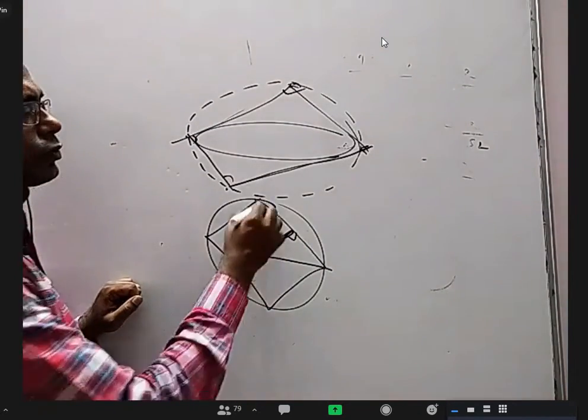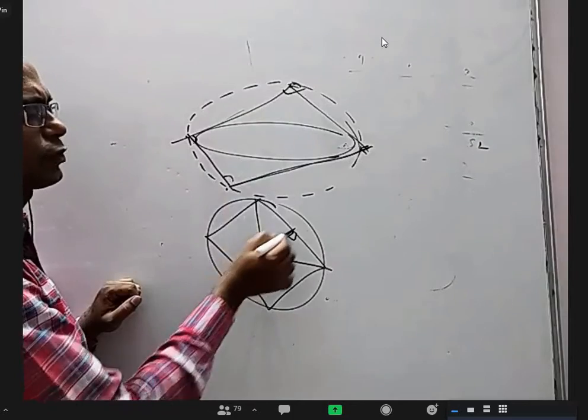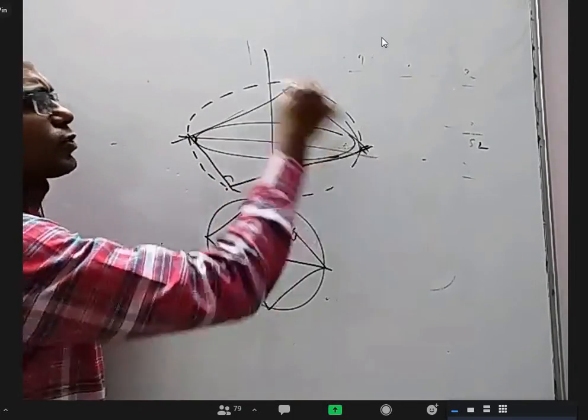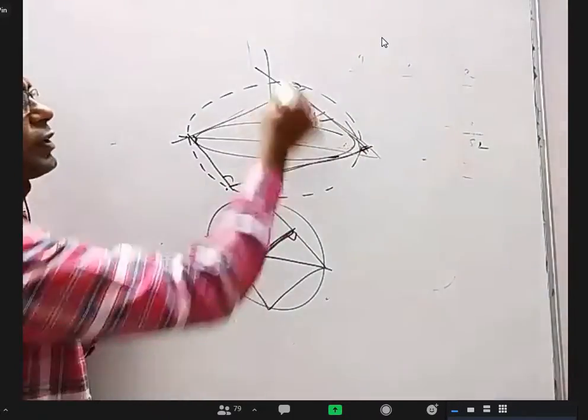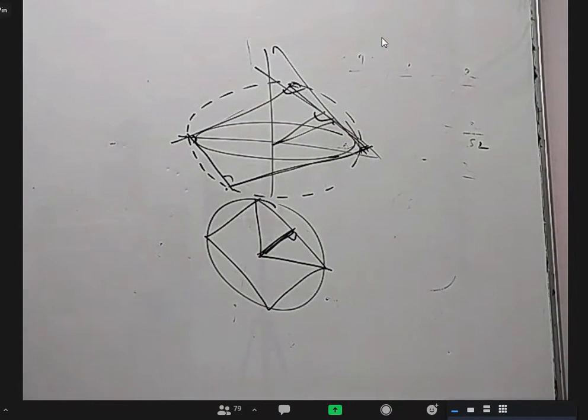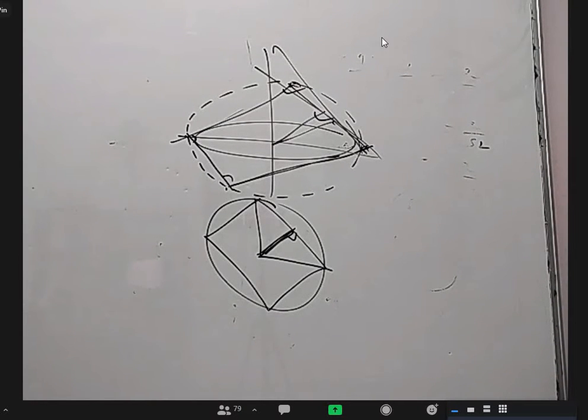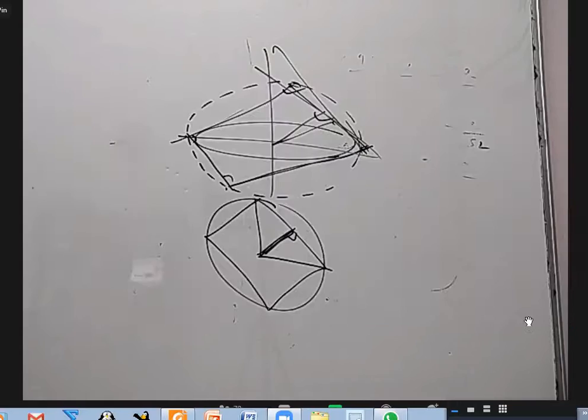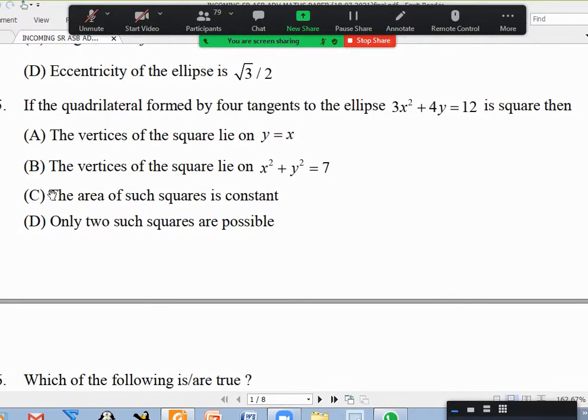Among all the tangents, the one which is at a certain perpendicular distance, at least within the first quadrant, let us say, is unique, because for other tangents the perpendicular distance increases or decreases. I think that constant is not a proper statement. There are infinite rectangles containing the ellipse, that I agree, and they're all within the director circle. So option C doesn't make sense, because if there are too many squares, then we can say whether the area is same or different.